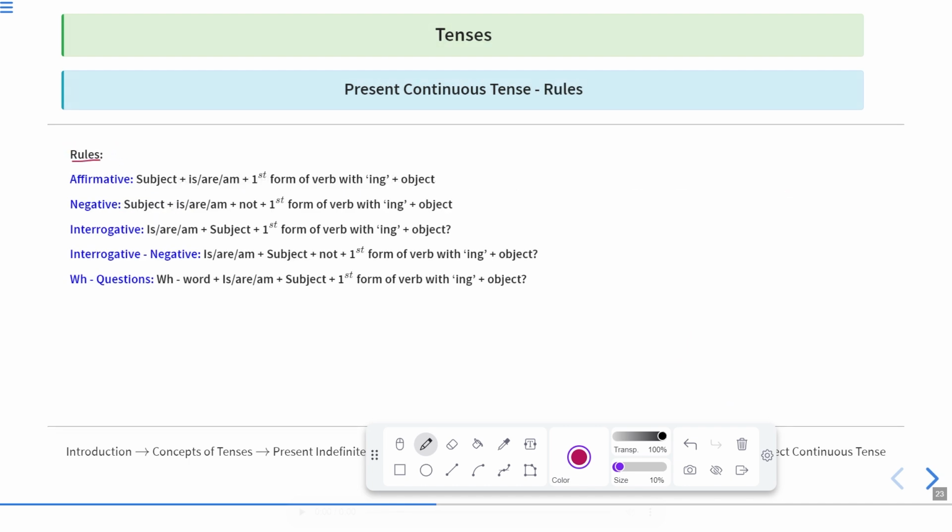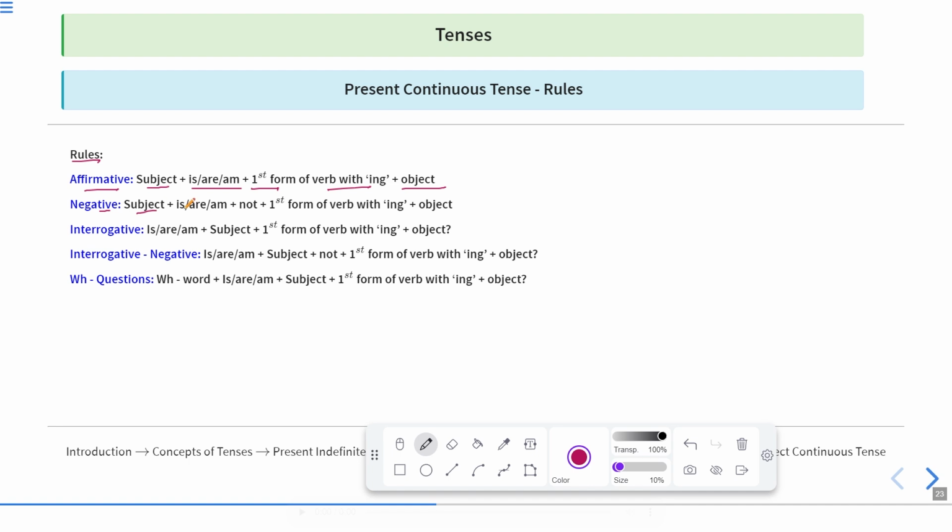Now here we have the rules of present continuous tense. As I told you, in continuous tense the basic requirement is the be form and verb with ing. So these are the two basic requirements of present continuous tense. When we make the sentence affirmative, here we have subject plus is/am/are, the present forms of be, then first form of verb with ing plus object.